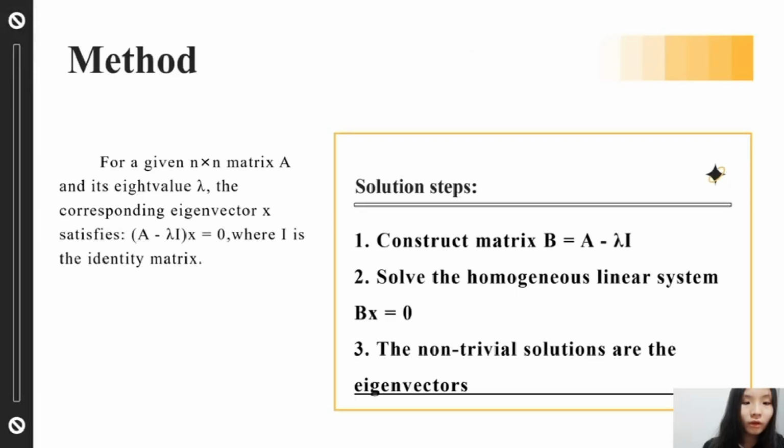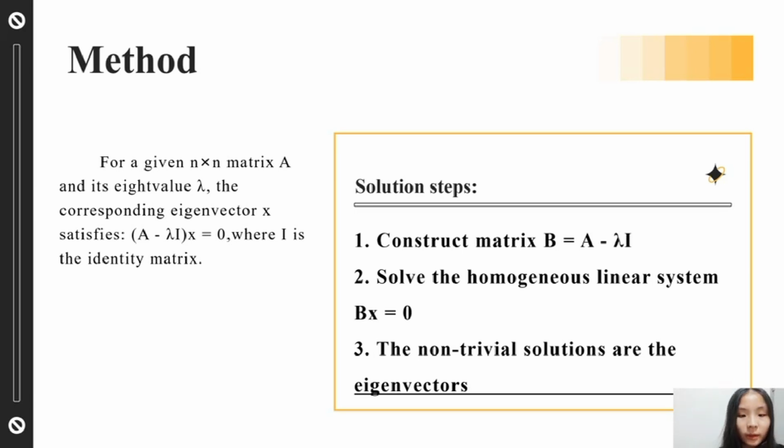The third part is about the method for finding eigenvectors and eigenspaces. Now I will introduce how to solve the eigenvector of an n by n matrix. First of all, we need to clarify what an eigenvector is. For a given matrix A, if there exists a non-zero vector x and a scalar lambda such that the following equation holds, then lambda is called the eigenvalue of the matrix A, and x is called the eigenvector corresponding to lambda.